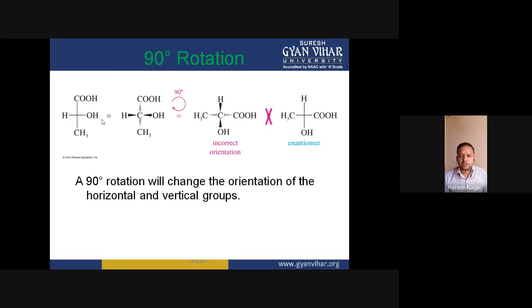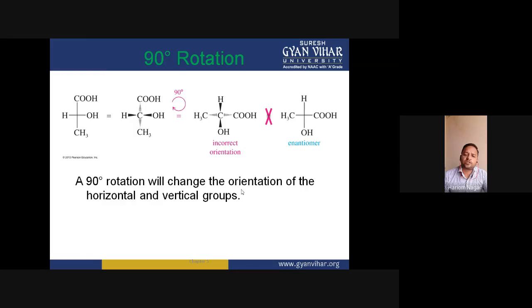So the actual configuration of this compound was R, and its configuration is now S. This means that by rotation of 90 degrees of this molecule, its configuration is changed, and that is not acceptable. We can't change the configuration of the compound.